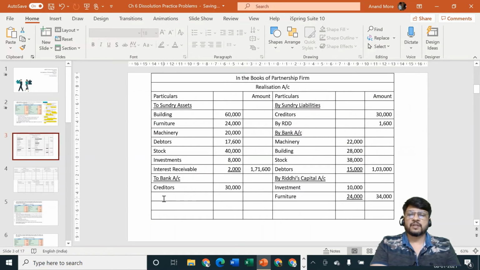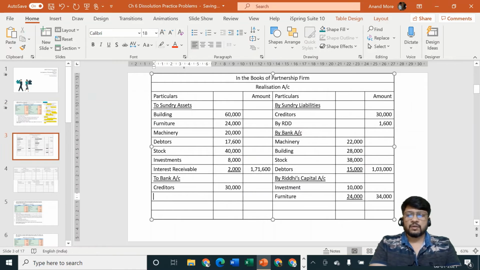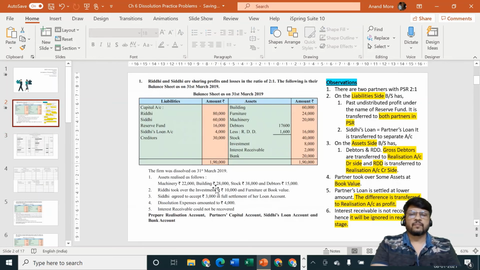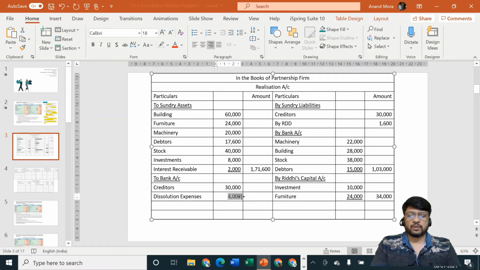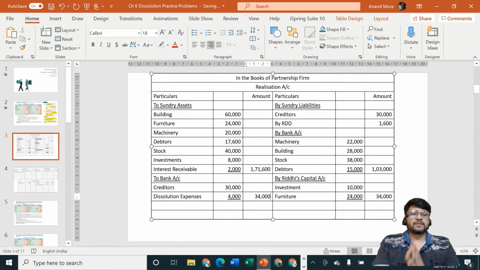So the entry is realization account debit side to dissolution expenses. Amount is rupees 4,000. Okay, so the amount in the outer column will be 34,000. Remember, for assets, if nothing is mentioned afterwards, it should be ignored, and for liability, if nothing is mentioned afterwards, it should be repaid at book value. This is a very important rule. In fact, this is the first problem.